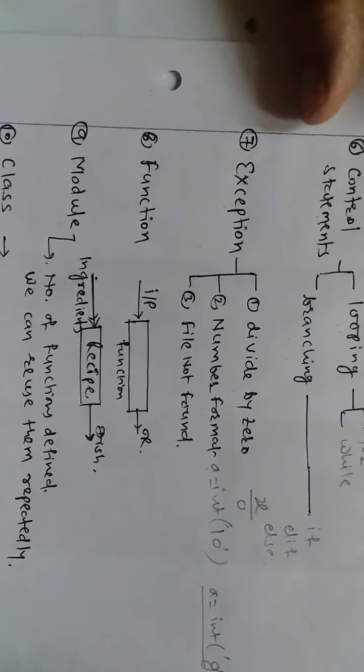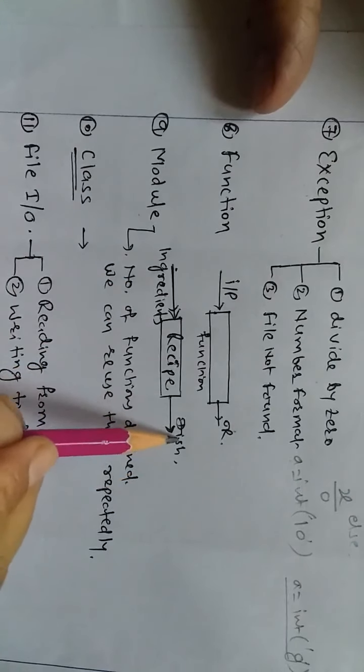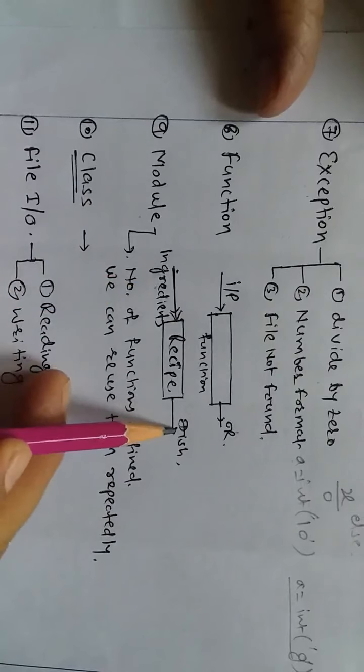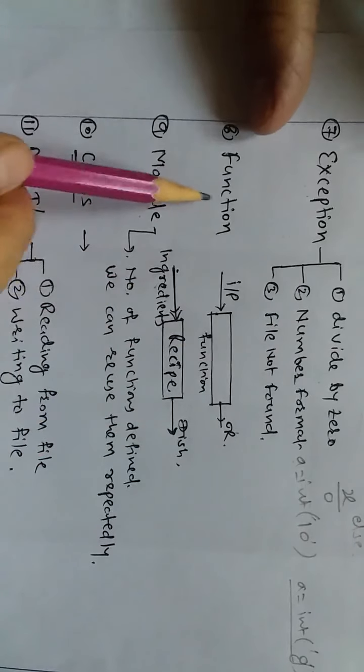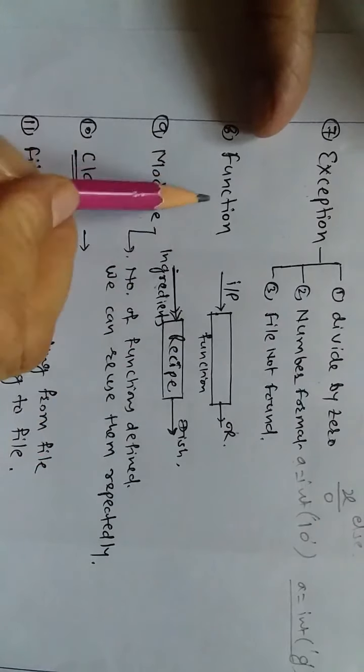See, here I have drawn the diagram: we have certain input, a function, and an output. Or consider an example: you have different ingredients, and from these ingredients you have to create your favorite dish. For that, we have some recipe, and according to that recipe we work on the ingredients to produce our favorite dish. Now how we have to do it in Python, that we'll see.